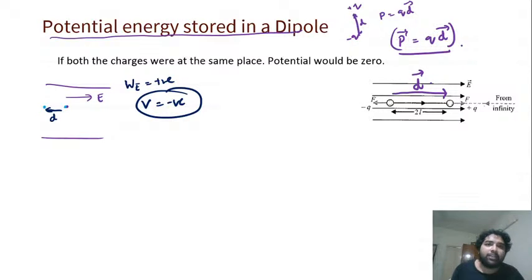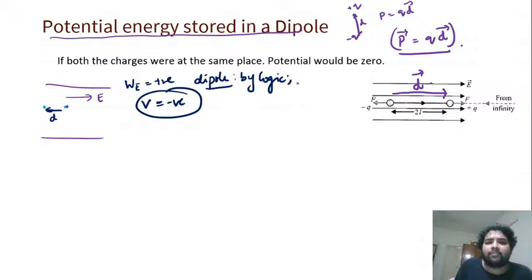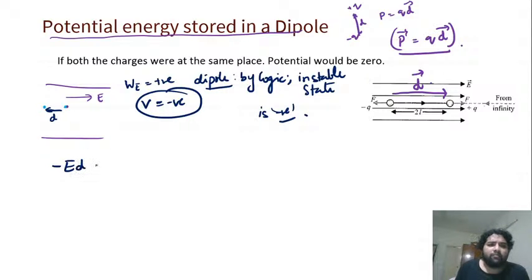So potential due to a dipole by logic in stable state is negative. And how much is the value? It is nothing but the negative of work done by the field on the charge. That is minus E into d, minus E into dr.